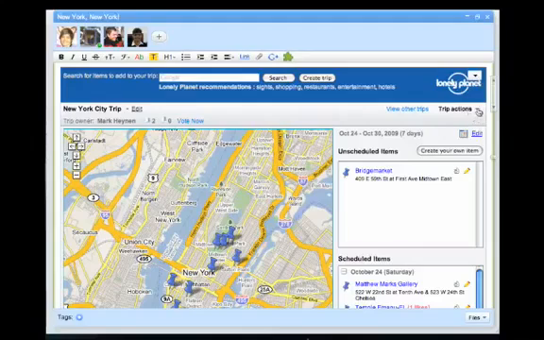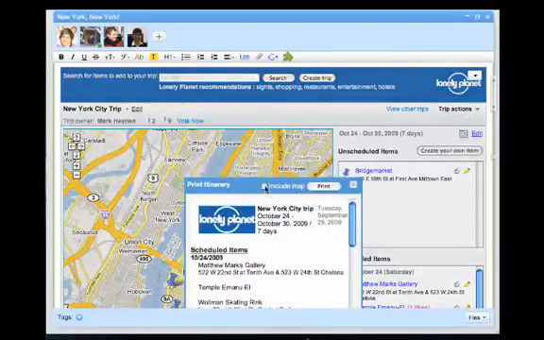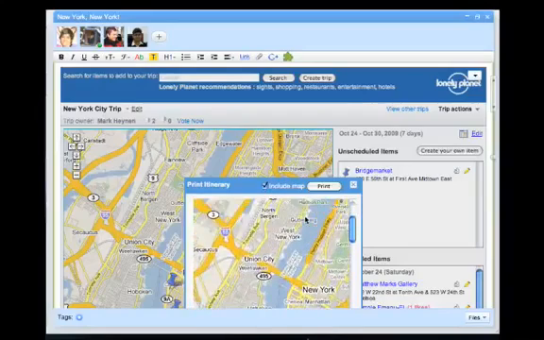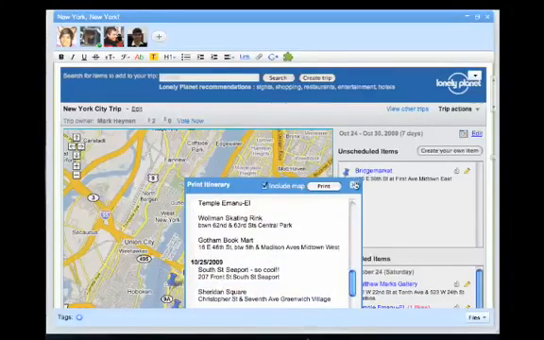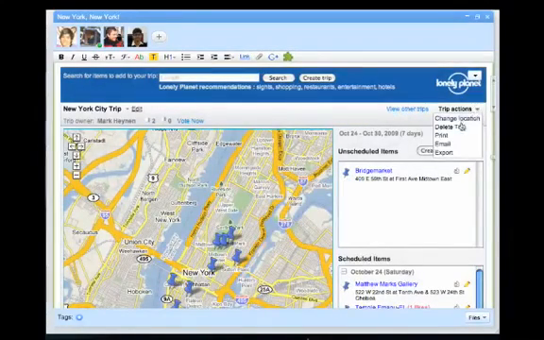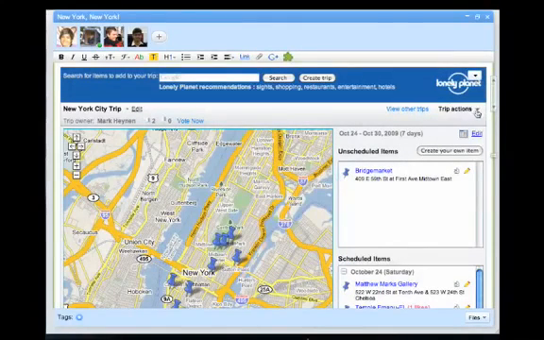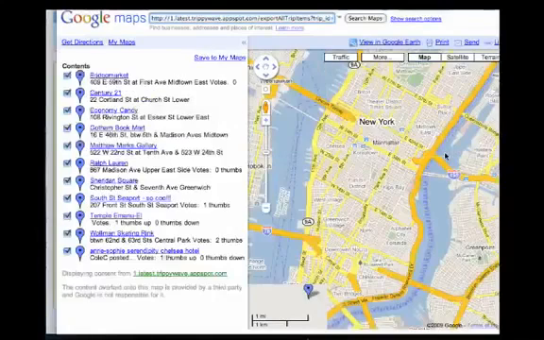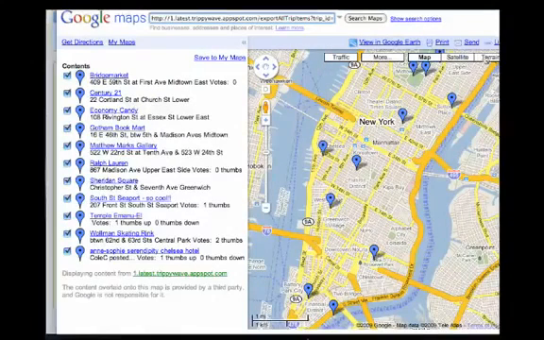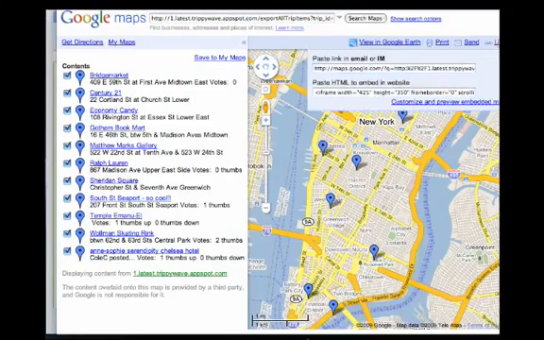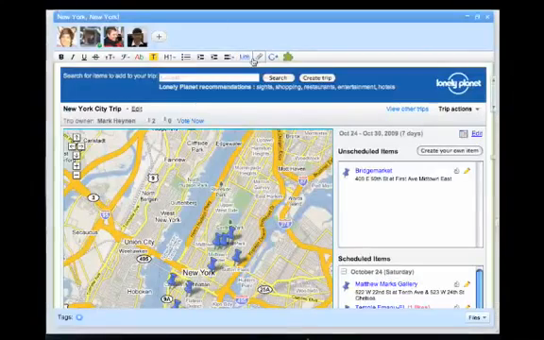So to export, you simply go to Trip Actions, hit Print. You can actually see a map or no map when you print out. The other option for exporting is emailing your friends. And finally, you can actually export to Google My Maps. If you export to Google My Maps, it'll simply show up as a My Map within Google, which you can save, and then of course you can do anything you can generally do with My Maps with that file.